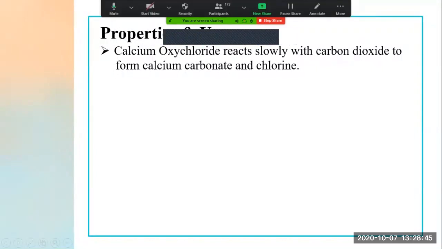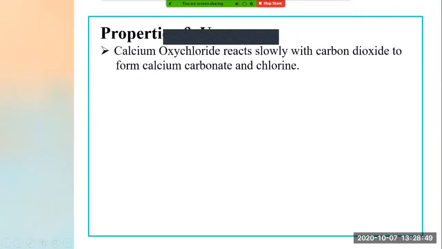So hence, we always have to keep our bleaching powder in a closed jar so that it cannot get decomposed by the carbon dioxide present in the atmosphere and does not lose its property. So I think you have understood very well about bleaching powder: what are the properties of bleaching powder and what are the uses of bleaching powder?